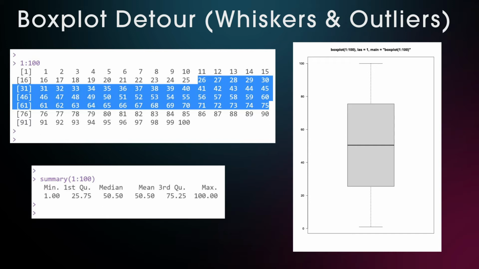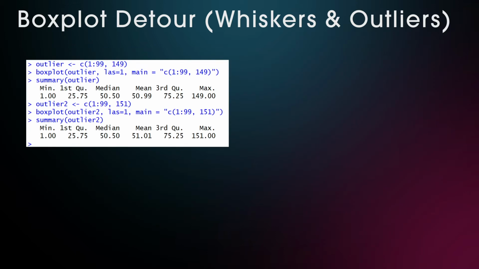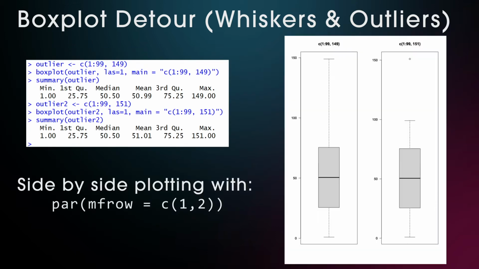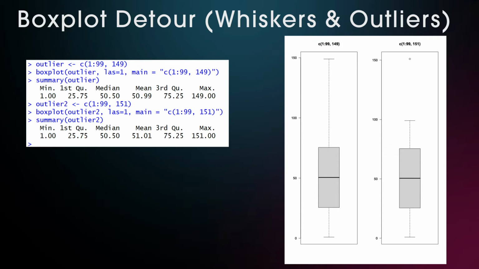And in this plot, the whiskers extend all the way from 1 to 100, including the min and the max. Now I set up the plotting to have two graphs next to each other in one row and two columns. And I switch the number 100 for a bigger number, 149 for outlier 1, and for outlier 2, I switch it for 151. The interquartile range is still the same, so the box includes 50% of the numbers from 25 to 75. But the change now is, in the right plot, you see that an outlier point appeared, and the whisker only extends to around 100 and not all the way to the max, as can be seen on the plot on the left.